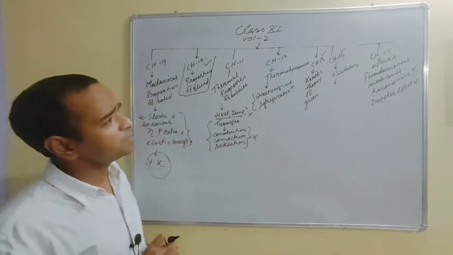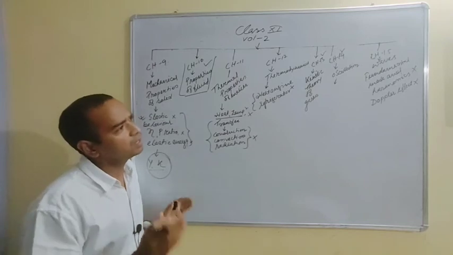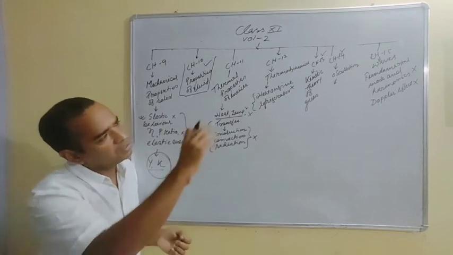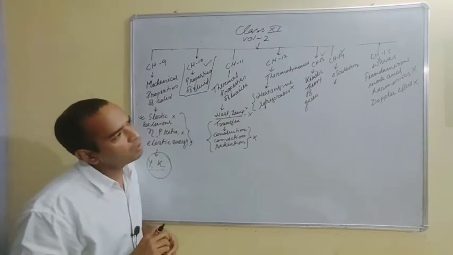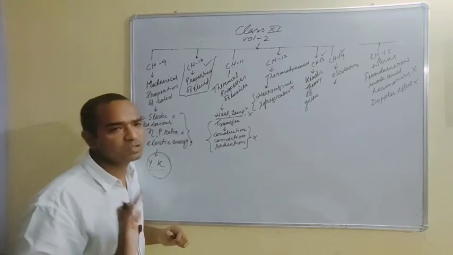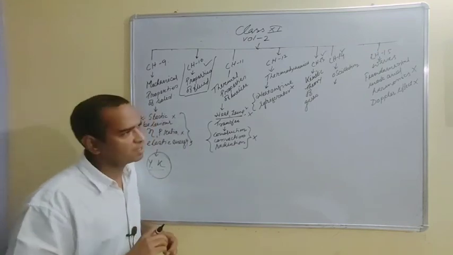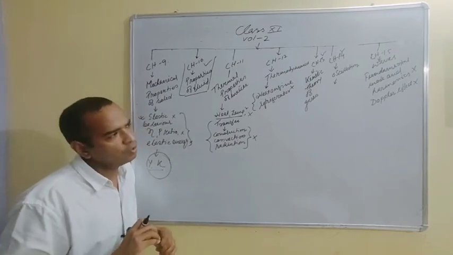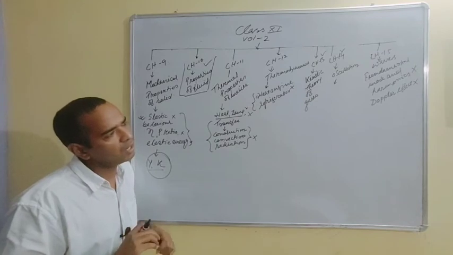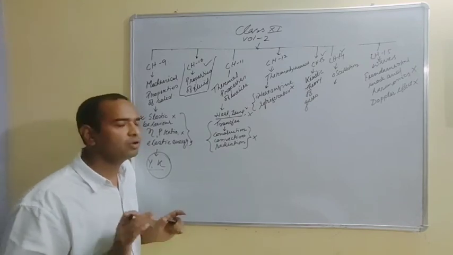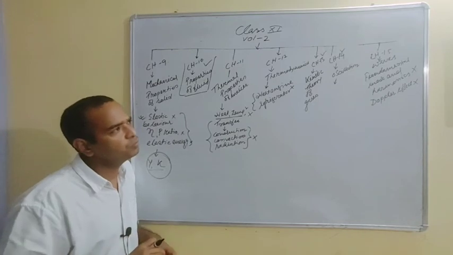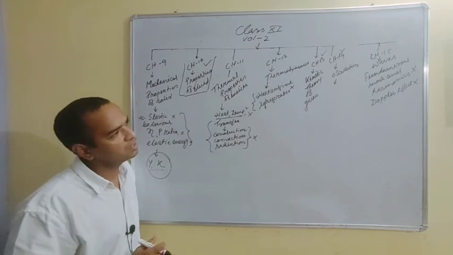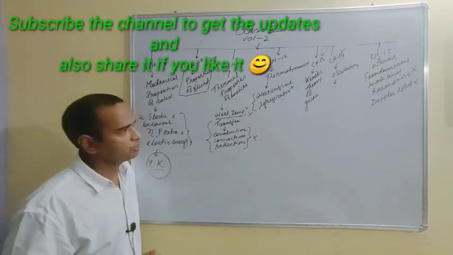Then in chapter 15 you have waves. You have to learn different types of waves here, longitudinal waves, transverse waves, and here the fundamental mode and harmonics part has been deleted. And then the Doppler effect has also been deleted. The Doppler effect has a lot of importance in physics, but if you do not learn it here in class 11, then you have to learn it later, okay? But if you remove the fundamental mode and harmonics part from your syllabus, it is not going to affect anything in your near future, okay?